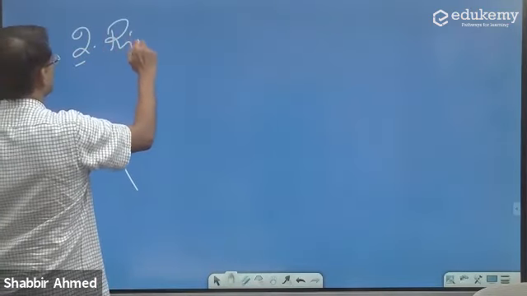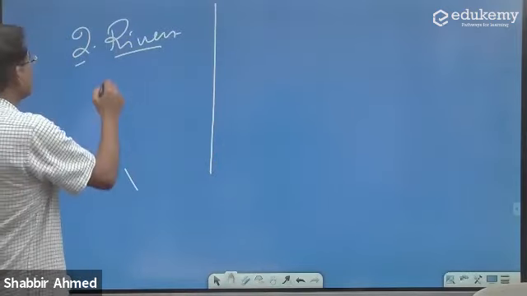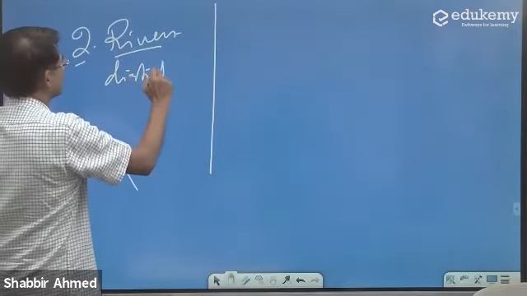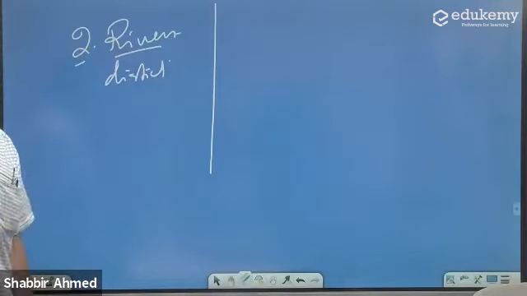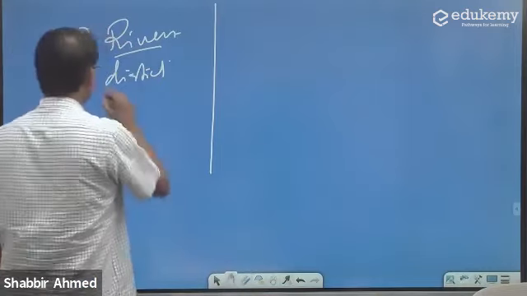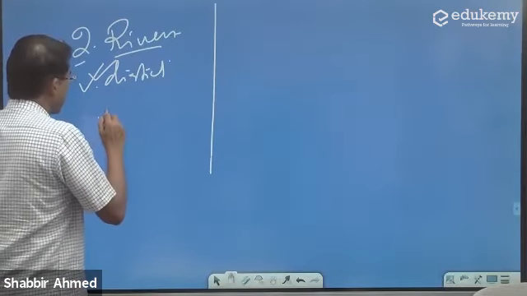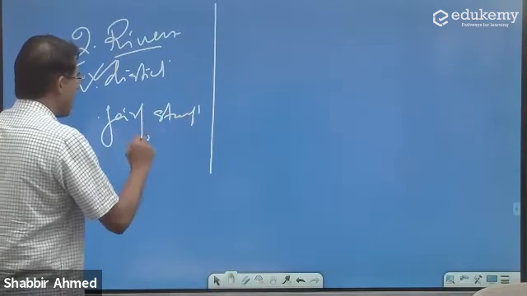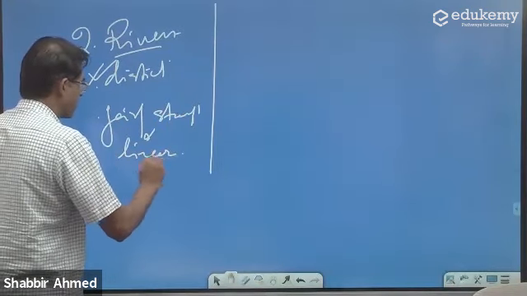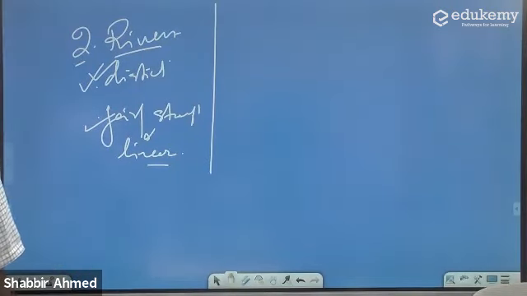Talk about the rivers. Now you tell me, are rivers distinct or not? Yes, they are distinct. You've got no problem in knowing. In fact, rivers are fairly straight and linear. Compared to mountains, can I say rivers are relatively more straight and linear? Yes, they are.